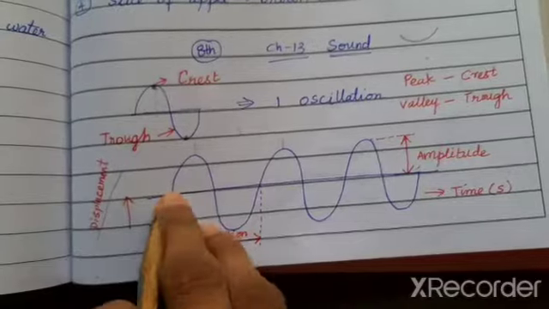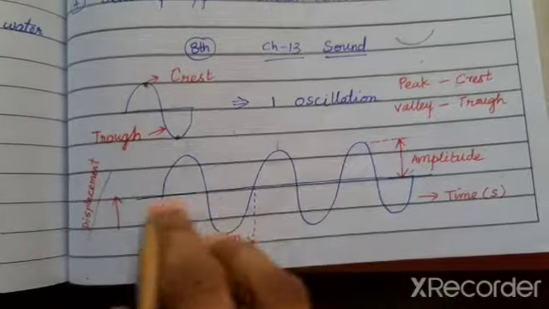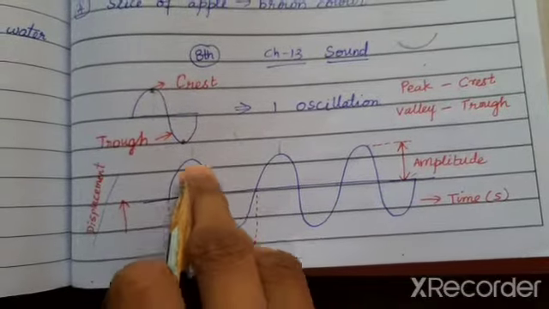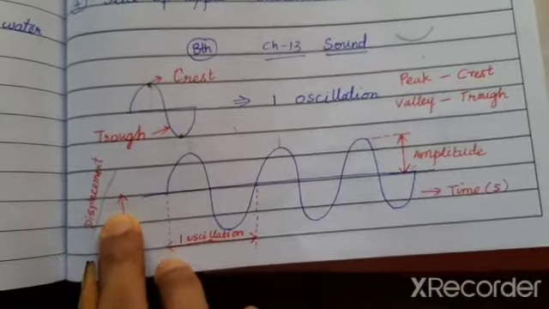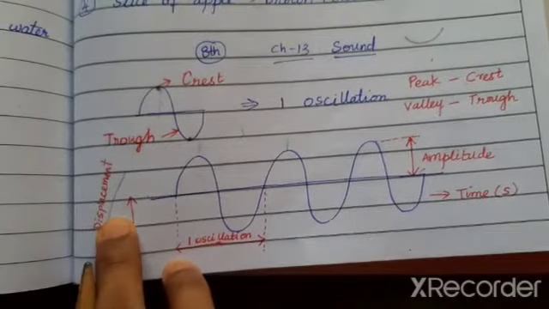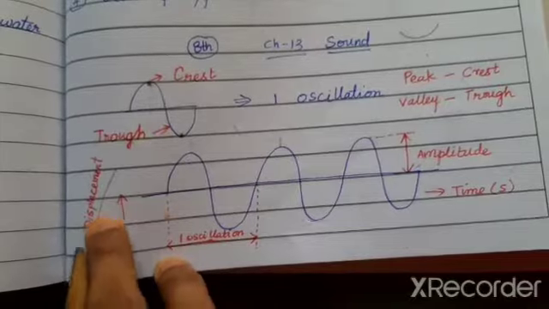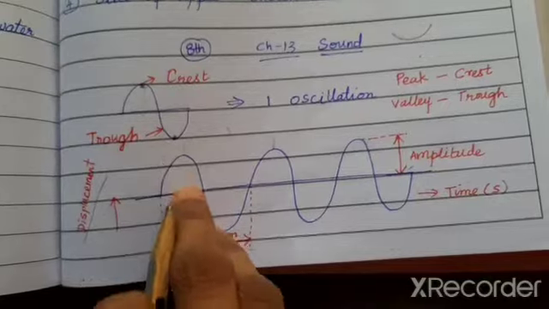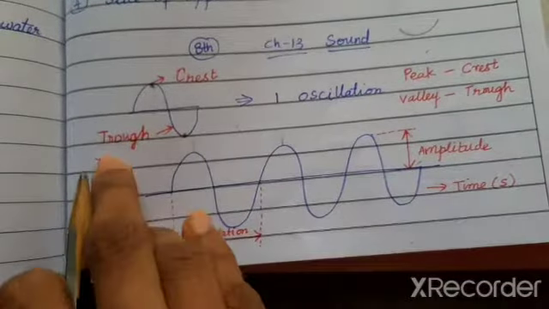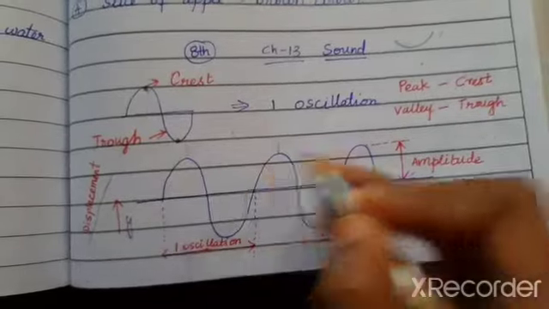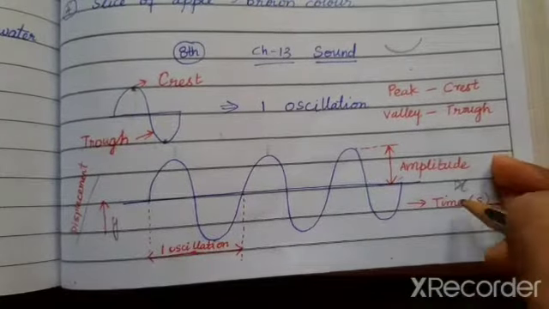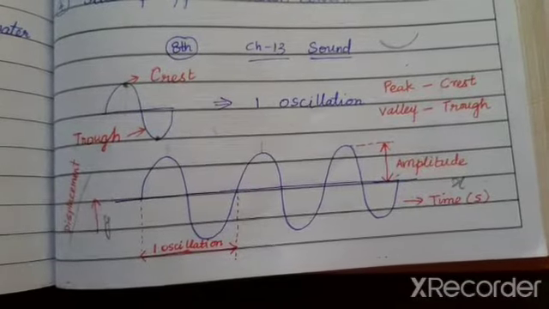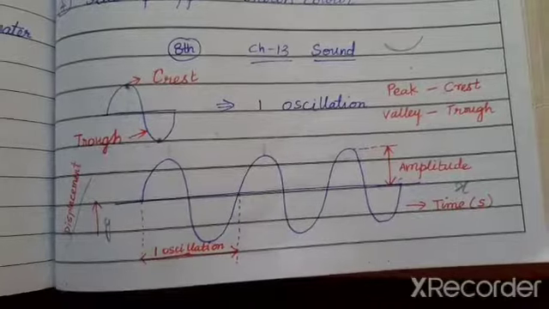The displacement is nothing but, with respect to the center middle line, the deviation of the wave from the center. We have learnt already in the motion chapter that the displacement means the distance traveled, right? The same thing. How a wave is deviated from its center position. That accounts for the displacement in the y-axis, and in the x-axis you will have the measurement of time in seconds. Okay, so this is the basic thing you should know about a wave.